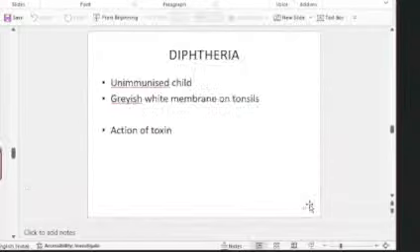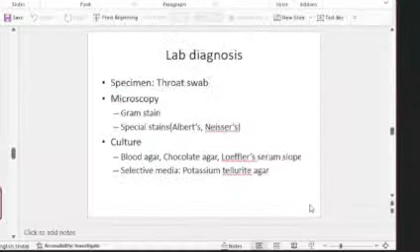Then another important essay question is diphtheria. Usually the question goes like this: there is an unimmunized child with a grayish white membrane on the tonsils, presenting with fever, toxemia plus. So all this points to the diagnosis of diphtheria. The action of the toxin is very important because that contributes to your pathogenesis. And the specimen obviously will be a throat swab from the membrane.